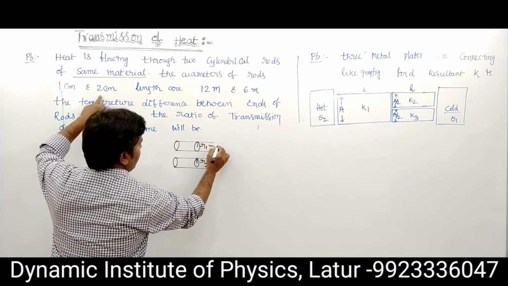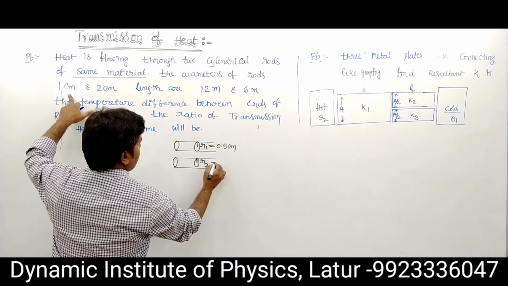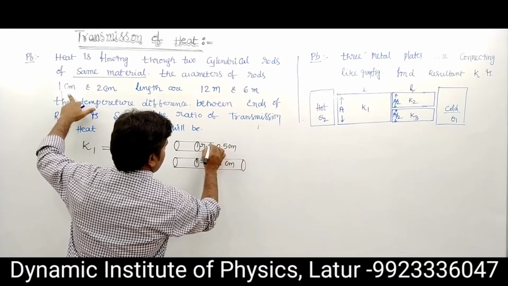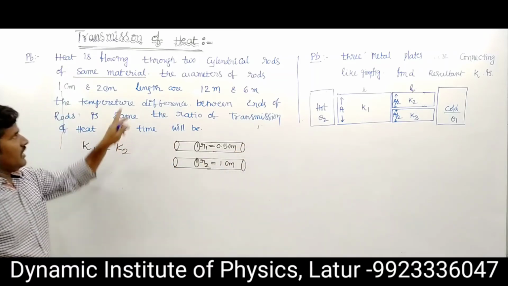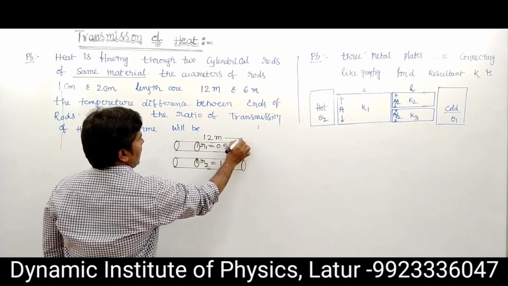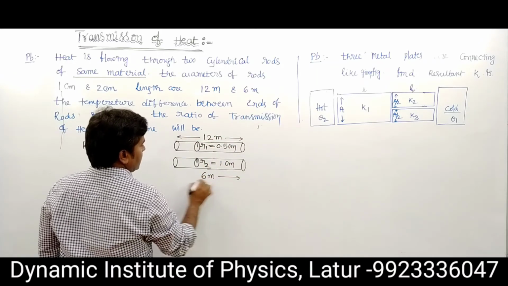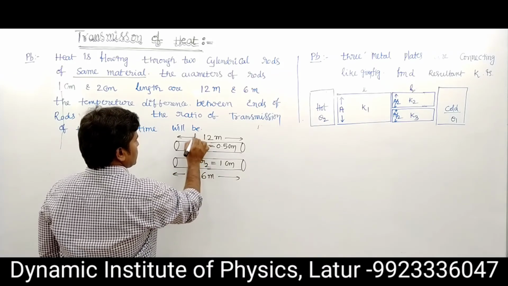That means radius here is 0.5 centimeter and here radius is 1 centimeter. Radii are different, two rods of different area of cross section, and the length ratio, one is 12 meter and another one is 6 meter. So lengths are different. L2 is 6 meter, L1 is 12 meter.